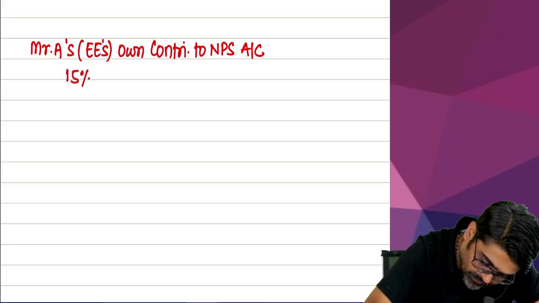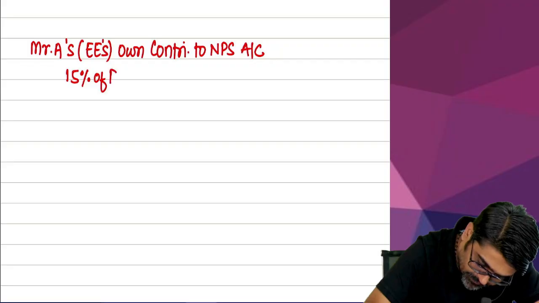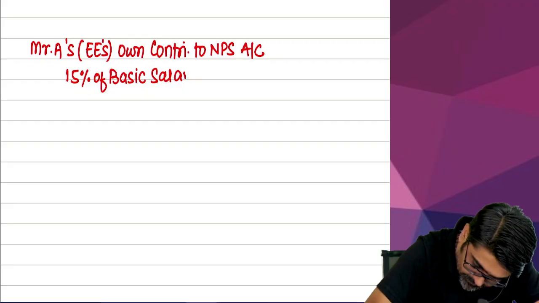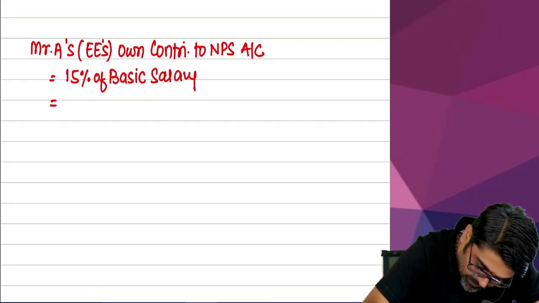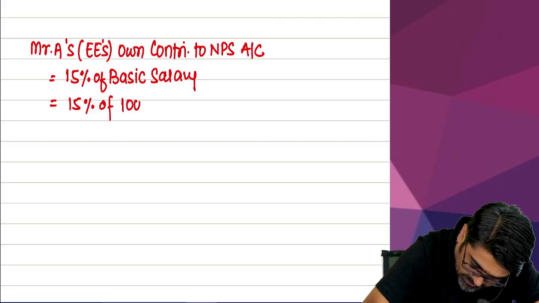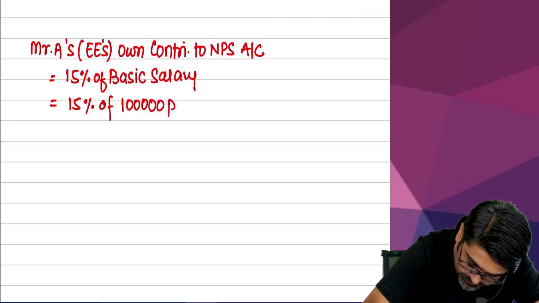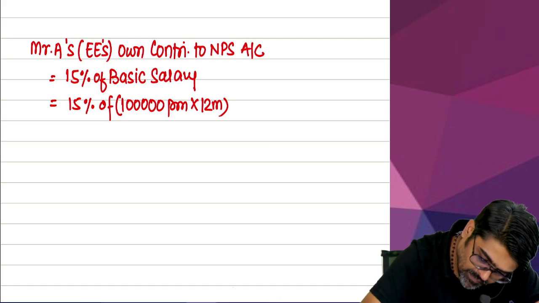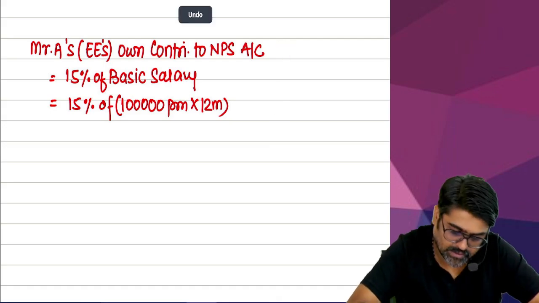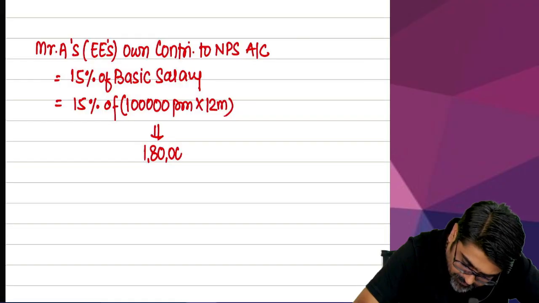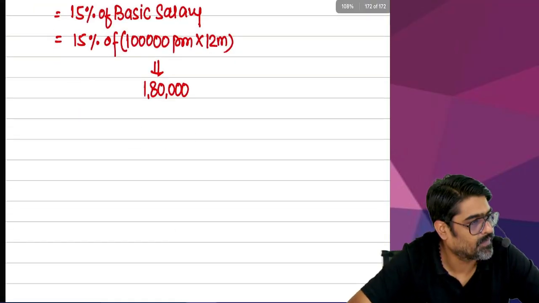15% of basic salary. Yes or no? Basic salary. So tell me, 15% of 1 lakh per month into 12 months. Yes or no? So 1 lakh per month into 12 months, 12 lakhs. 15% of this is 1,80,000. Yes or no?